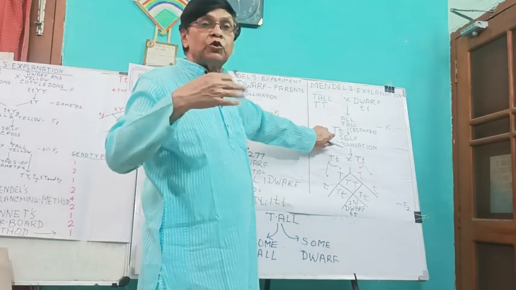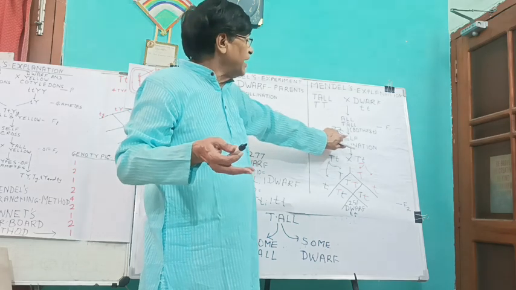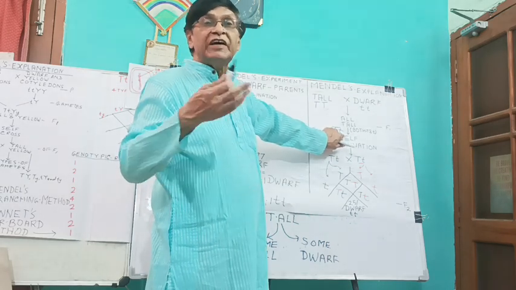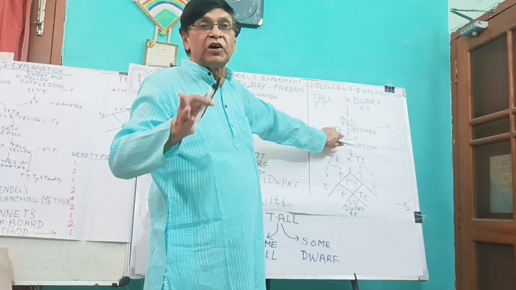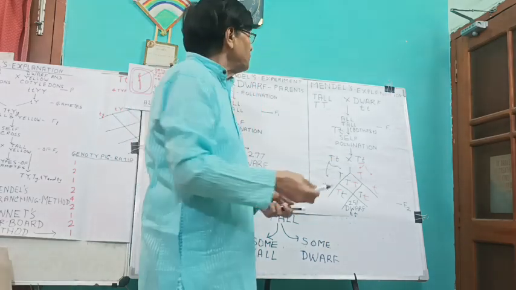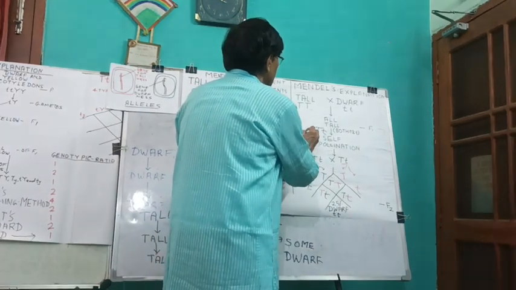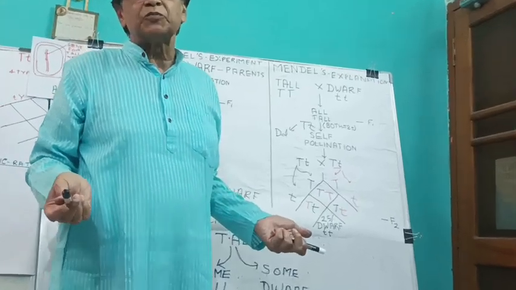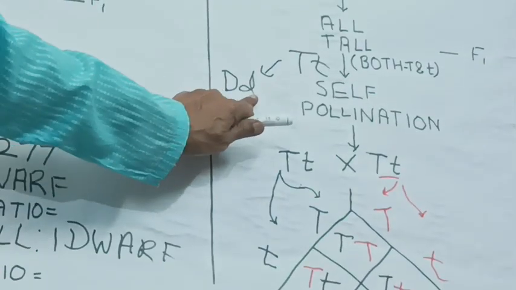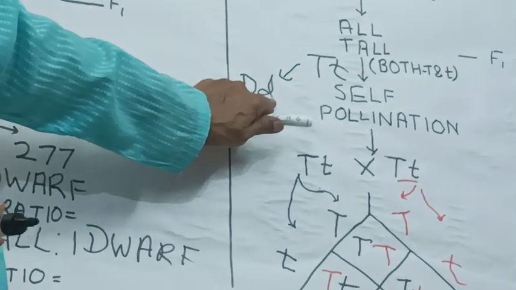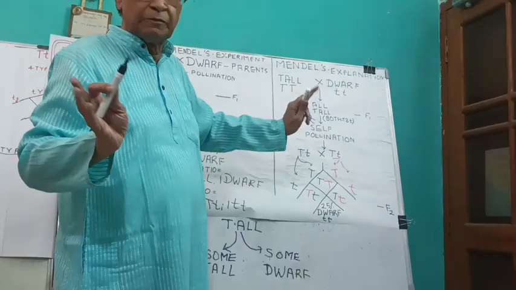The character which shows its appearance is called dominant character, designated by a capital letter, and the other one which fails to express is called recessive character. It is expressed by a small letter. We can also use capital T small t or capital D small d. Some of the workers take the first letter of the recessive character, so it can also be written as capital D small d.